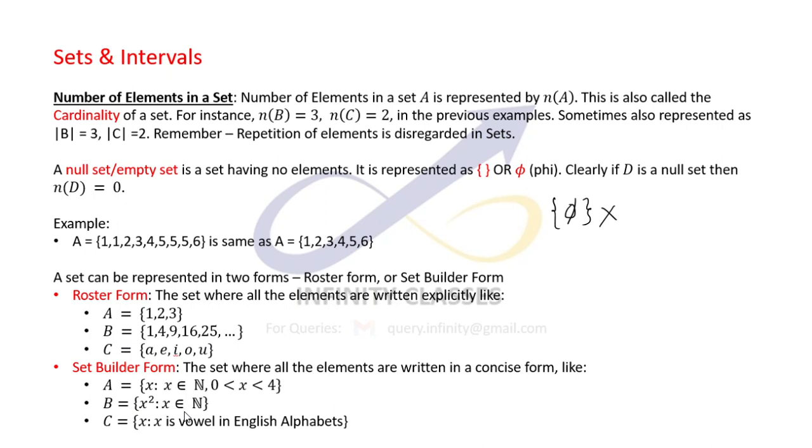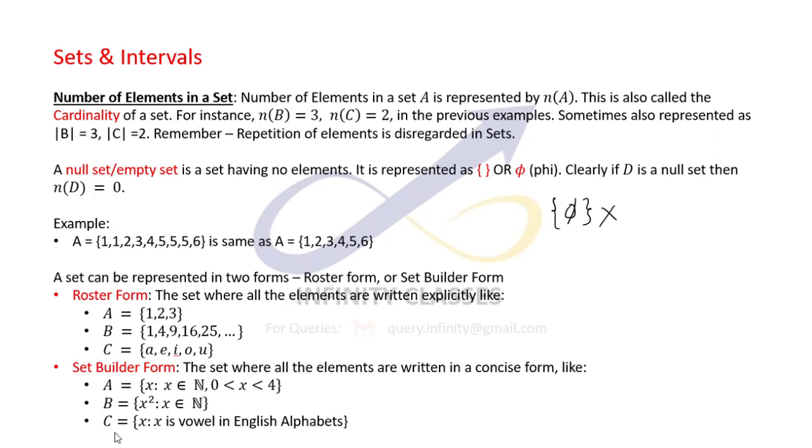Similarly, set B, even though we can write an infinite number of terms here, in set builder form can be written in a very concise manner. Set B can be written as x squared such that x belongs to the set of natural numbers. So if x is 1, the element would be 1 squared, which is 1. If x is 2, then it would be 2 squared, which is 4. If x is 3, then 3 squared is 9, and so on.